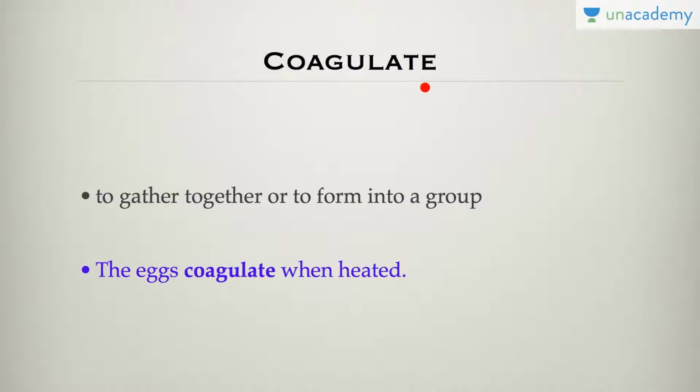Coagulate. This is many times used in chemistry, to gather together or to form a group. This is a very easy word. So we can say, when heated, the eggs coagulate.